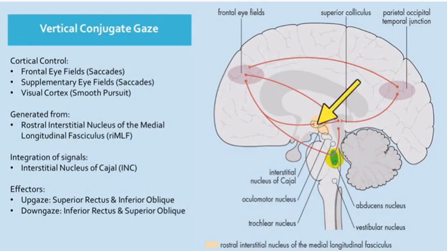And as far as downward gaze is concerned, the fibers are supplying the same side, and that will give rise to downward gaze. So bilateral downward gaze center being damaged is rare.